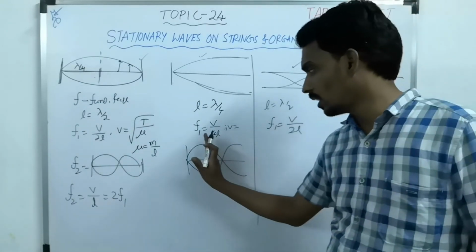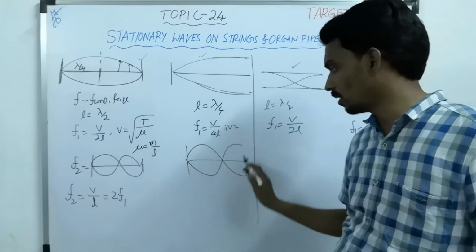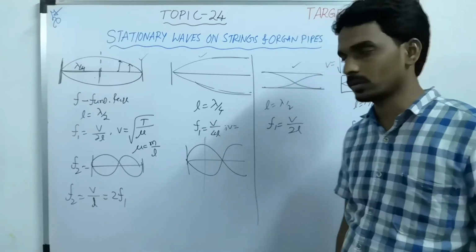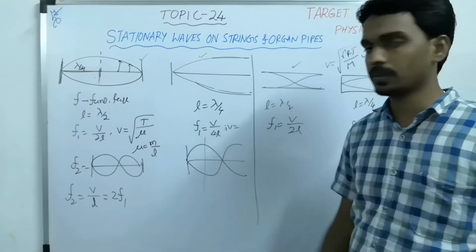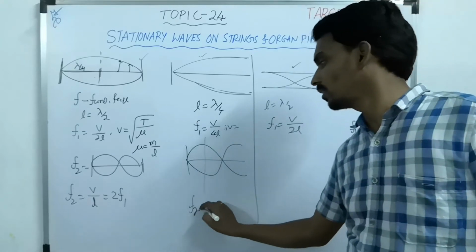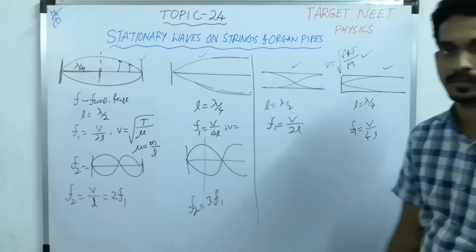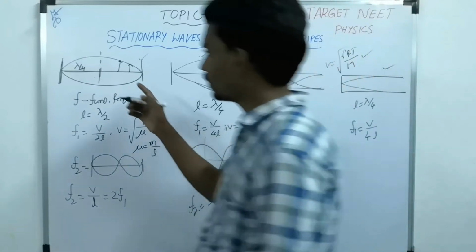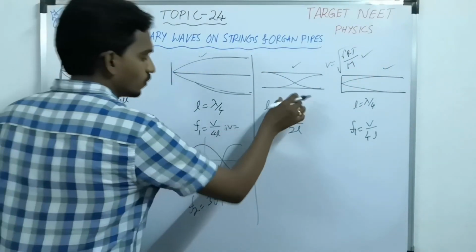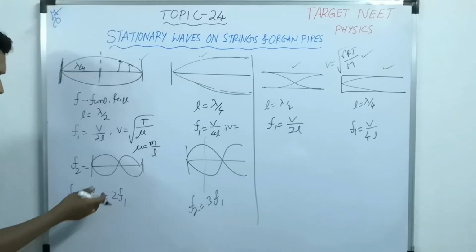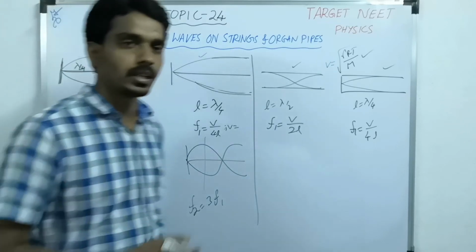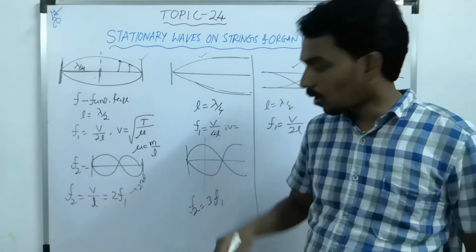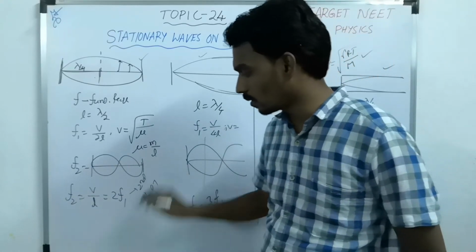Here if you consider lambda by 4, lambda by 4, lambda by 4, 3 half loops, so 3 lambda by 4. If you equate it to L, then the frequency you will get is 3 times F1. Same will come here and here. So in case of fixed string or in case of open pipe, the next possible frequency is 2 times the fundamental frequency. That's why it is called second harmonic, or it is also called first overtone.